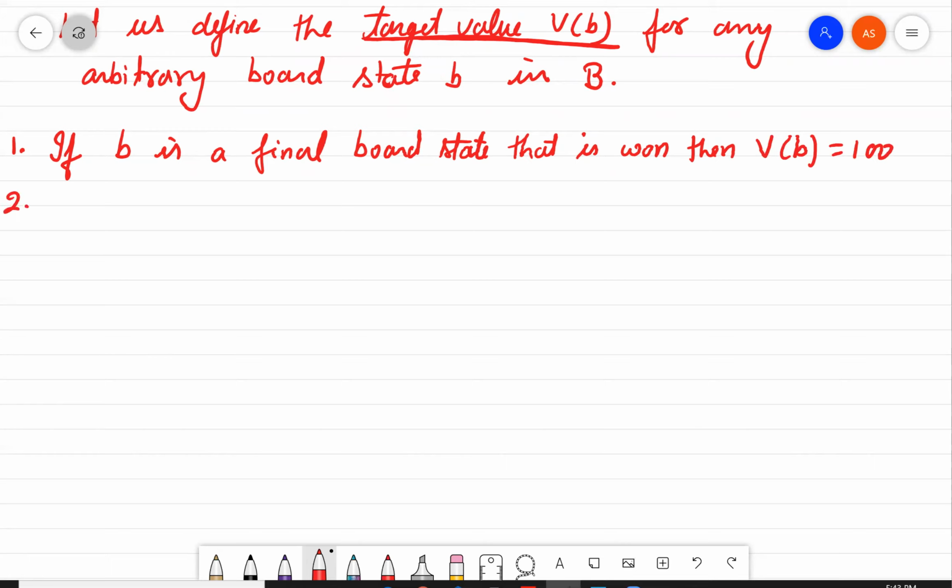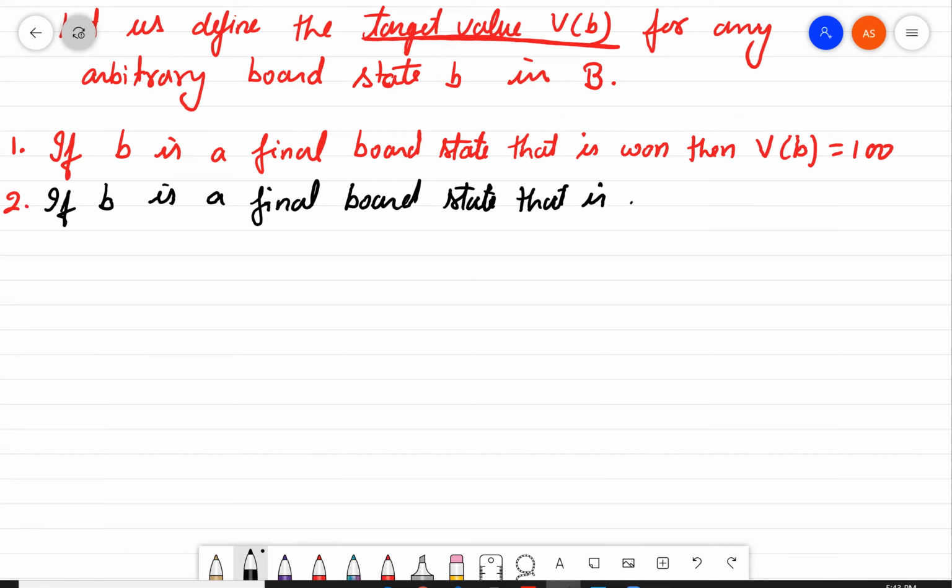In the second case, if b is a final board state that is lost, then what will be the target value?